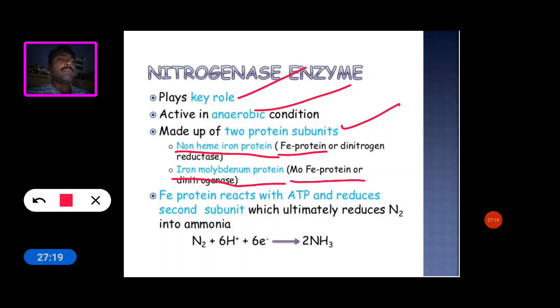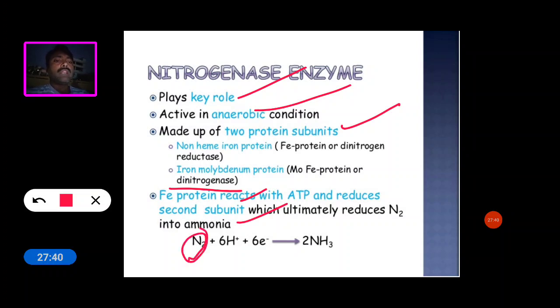The second one is the iron-molybdenum protein, called dinitrogenase. The iron protein reacts with ATP and reduces the second subunit, which ultimately reduces nitrogen into ammonia. Molecular nitrogen combines with 6 protons and 6 electrons, and then ammonia is formed in the presence of the nitrogenase enzyme.